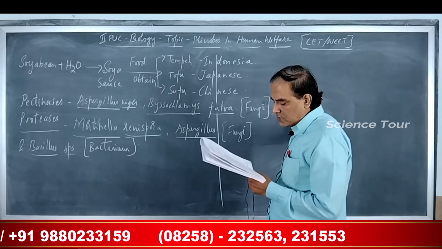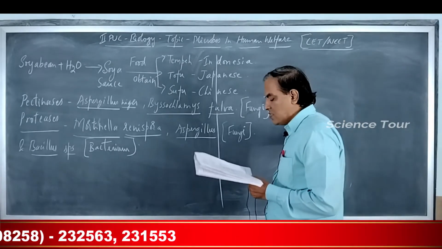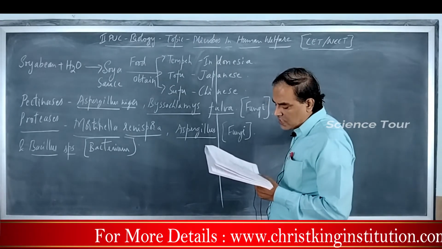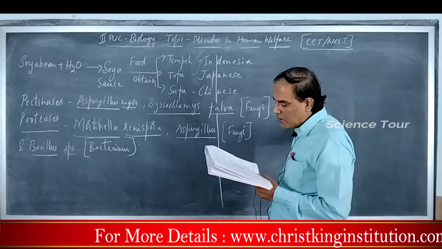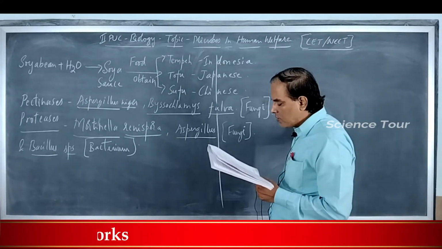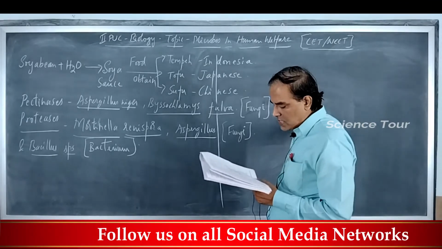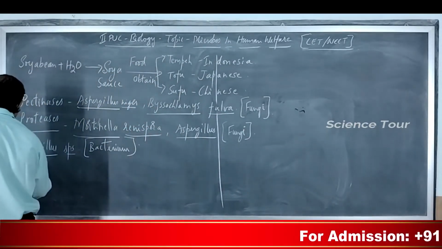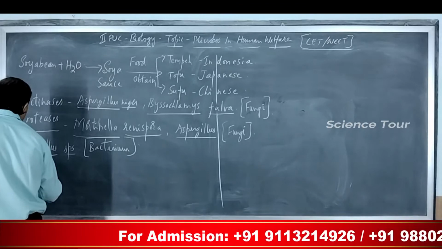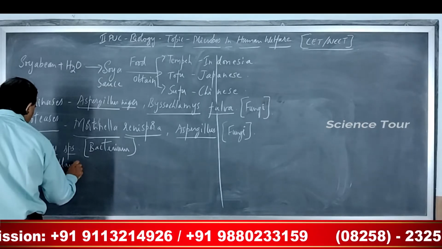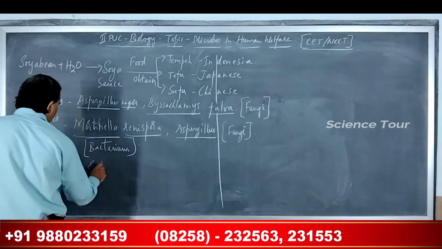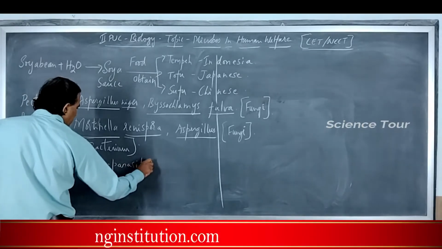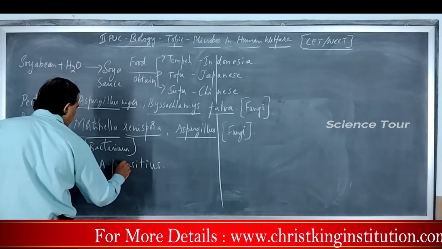What are aflatoxins? These are the poisonous carcinogens and mutagens, cancer producing mutagens that are produced by certain molds. For example, Aspergillus flavus and Aspergillus parasiticus.